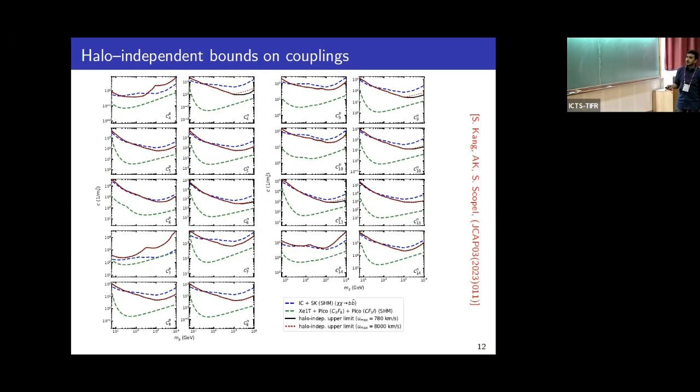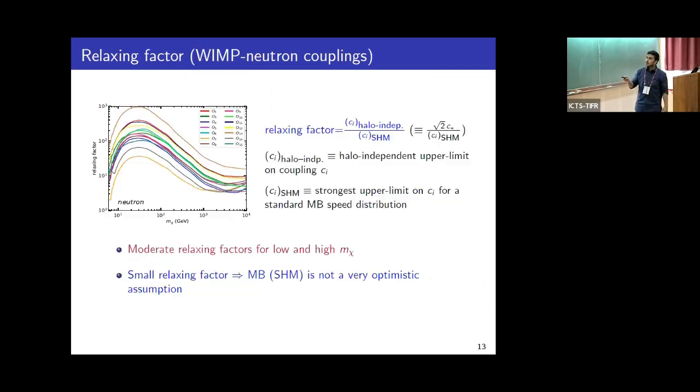In order to understand some general features from these plots, we estimate the degree of relaxation of the halo-independent bound compared to that obtained for the standard halo model. For this, we define a relaxing factor, which is basically the ratio between the halo-independent bound and the strongest upper limit obtained for the standard halo model.